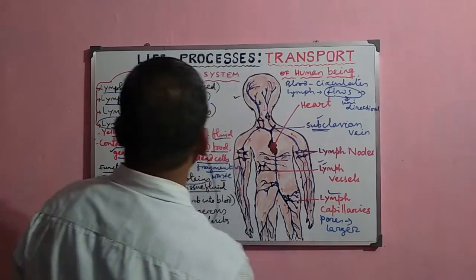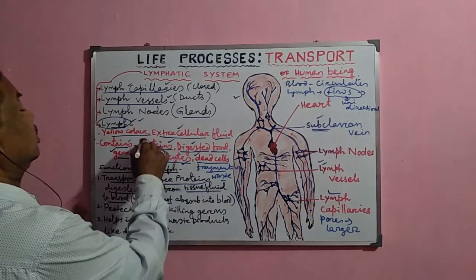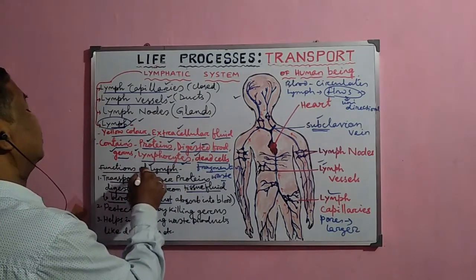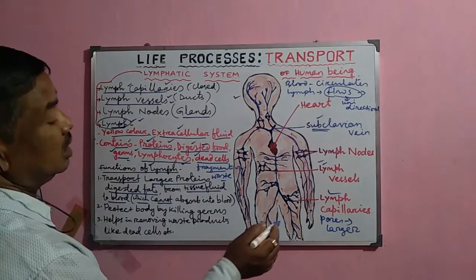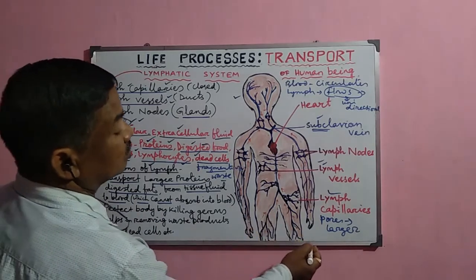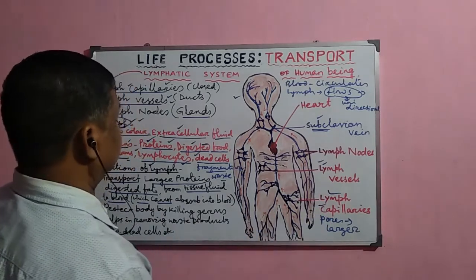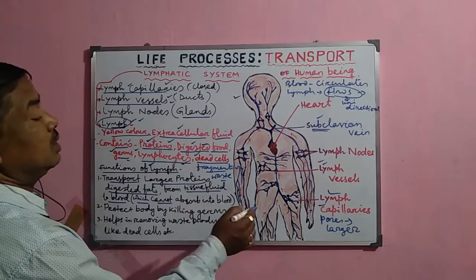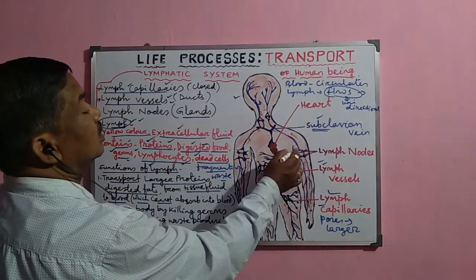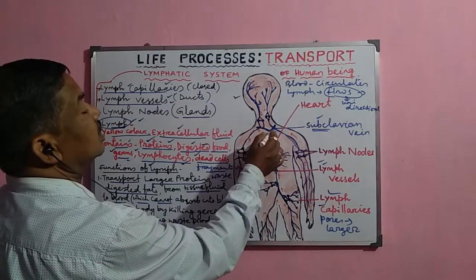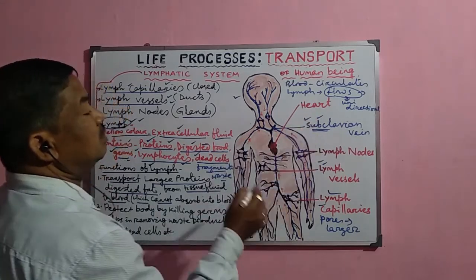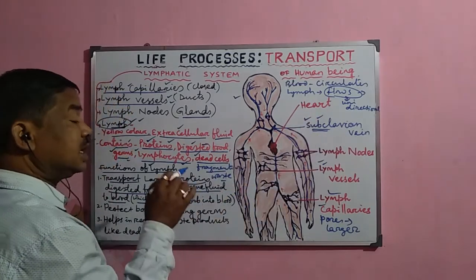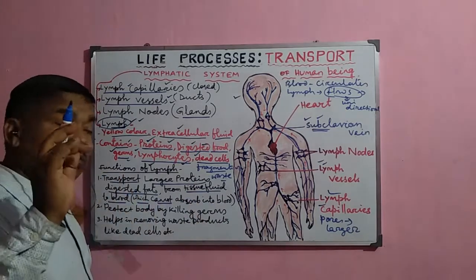So that is why, due to the larger size, these larger proteins and the digested food like your fat actually enter into the lymph capillary. So that is why the lymph transports them to the blood circulation and pours them into the subclavian vein, which normally cannot be absorbed by the blood.